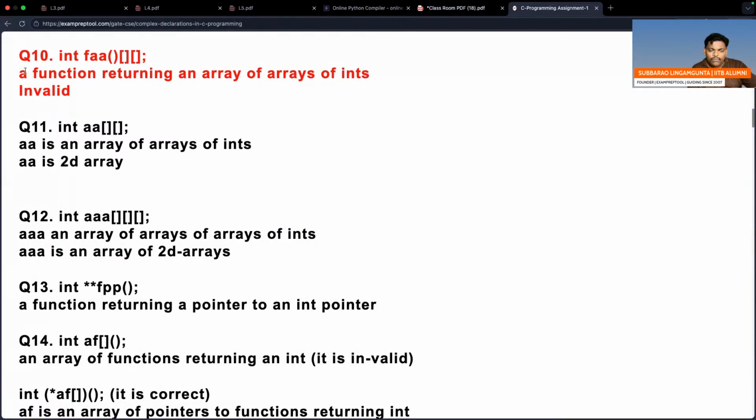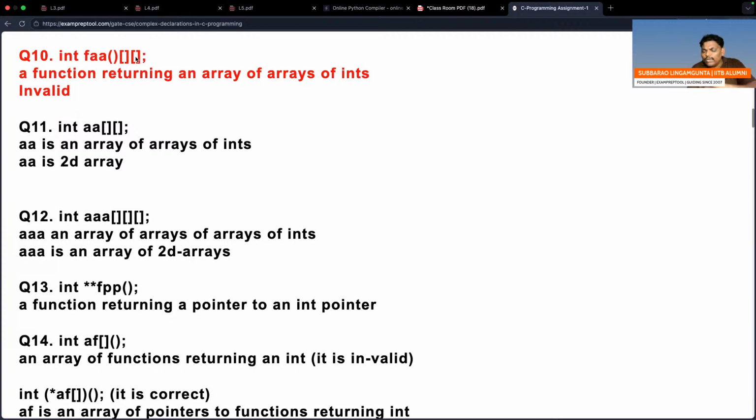FA is a function returning an integer, returning an array of int, valid. See this one, it is an invalid one. FAA is a function which doesn't take anything, which will return int with two square brackets. Simply you want to say this FAA function doesn't take anything but returns an integer double array.